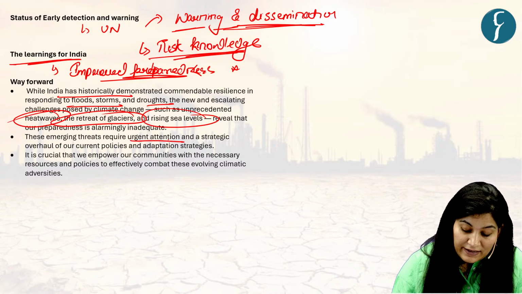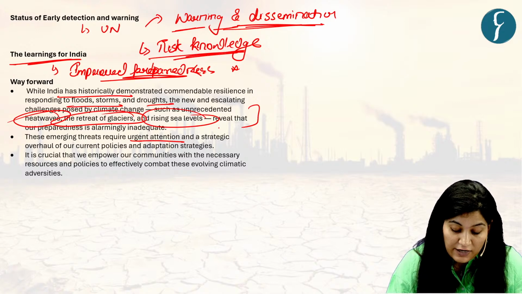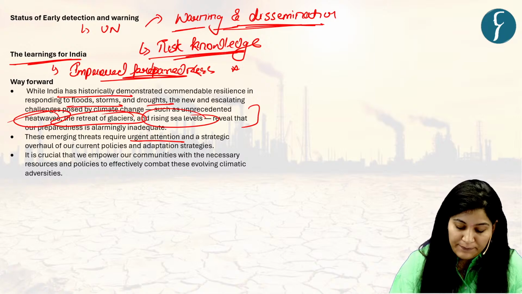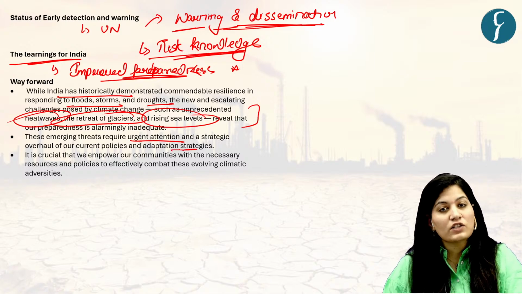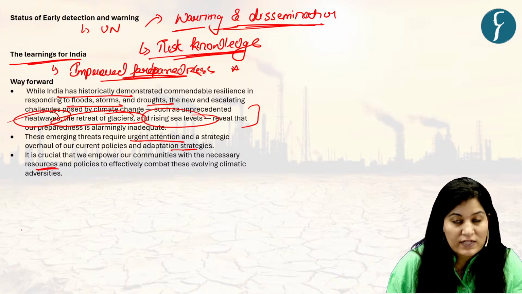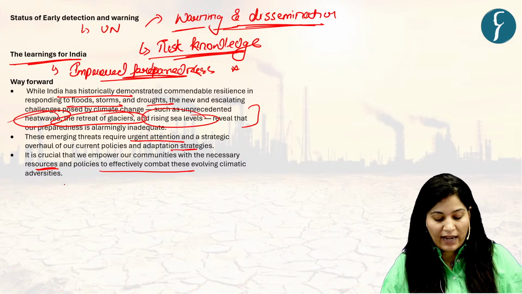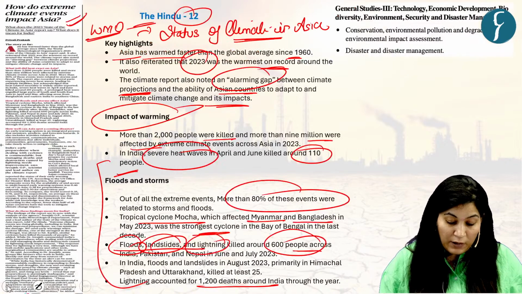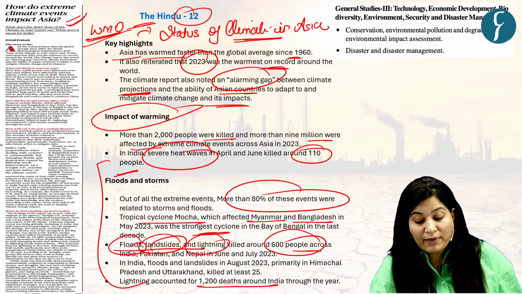Also, climate change, heat waves, and retreat of glaciers require urgent attention and a strategic overhaul of our current policies and adaptation strategies. And it is also crucial to empower local communities with the necessary resources and policies to effectively combat these evolving climatic adversities. Okay, so this is all from the WMO report, that is, the status of climate in Asia.